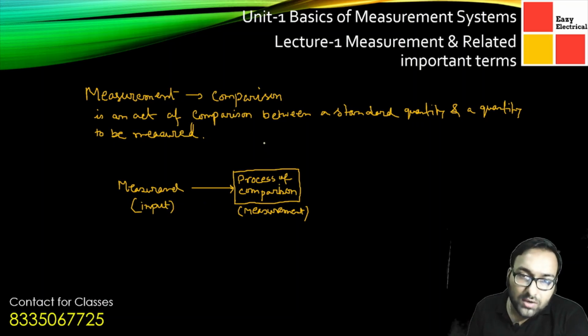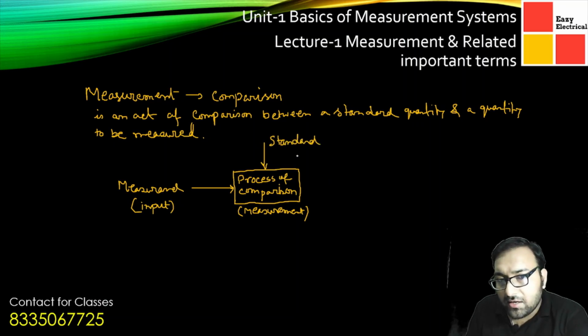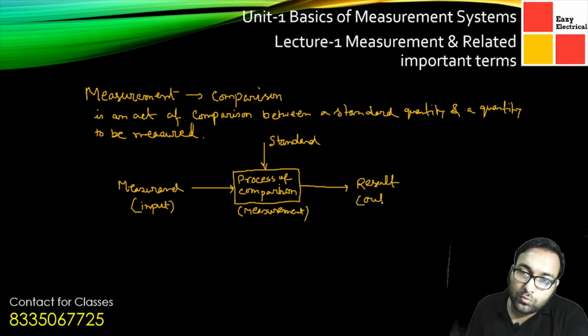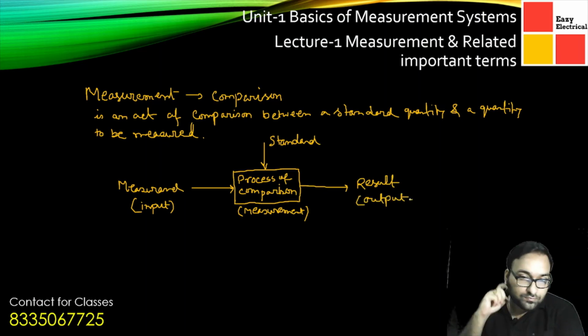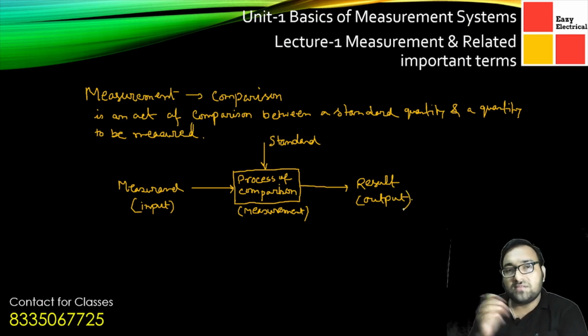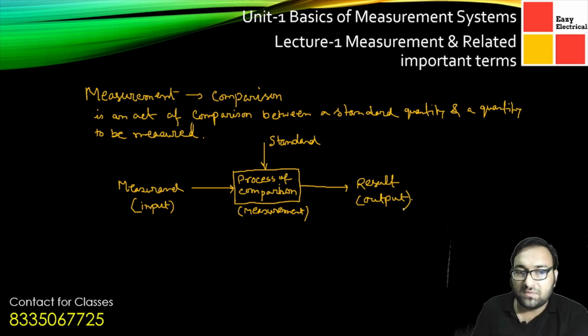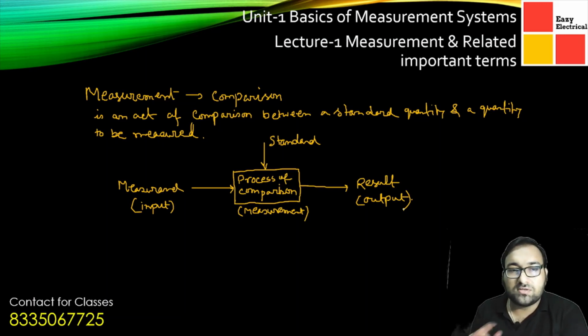Another thing that we compare it with is what we call a standard. After comparing with the standard, we get a result, which we call the output. So in simple terms, measurement is a comparison between a standard quantity and the quantity under measurement. Up to this part, I think you have understood the simple meaning of measurement.